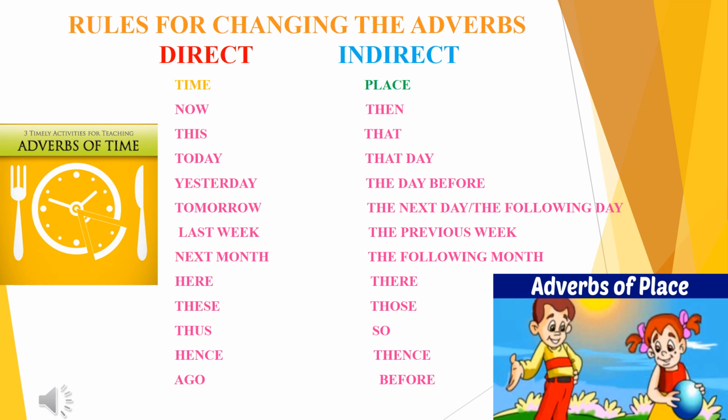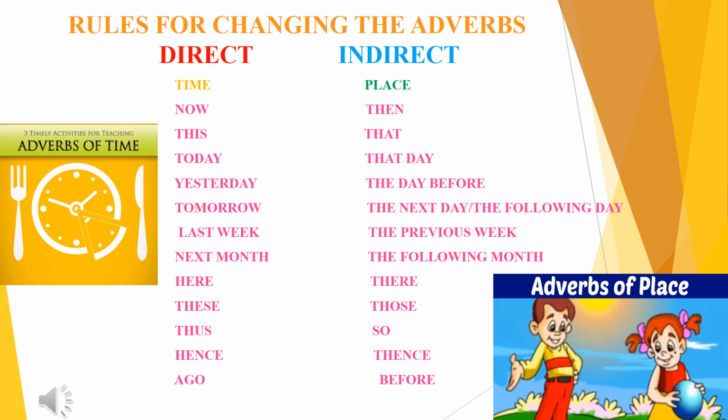Rules for changing adverbs of time and place. See the direct speech words. Now, you have to change these words in indirect speech. This means that. Today, that day. Yesterday, the day before. Tomorrow, the next day or the following day. Anyone you can write it.